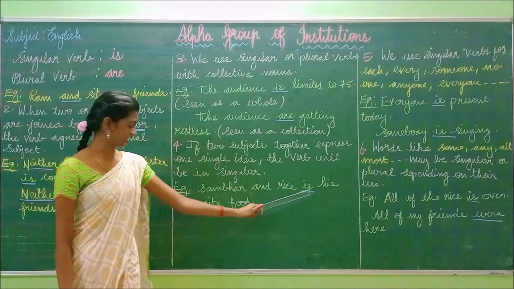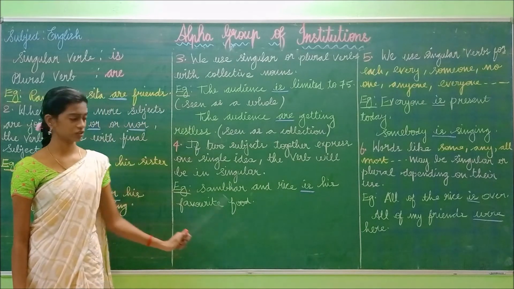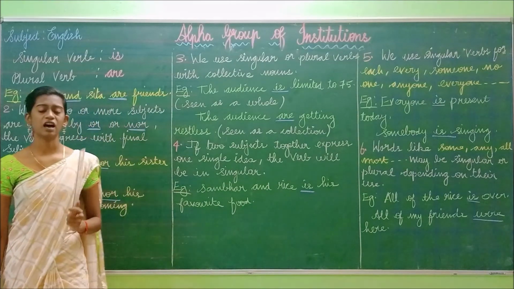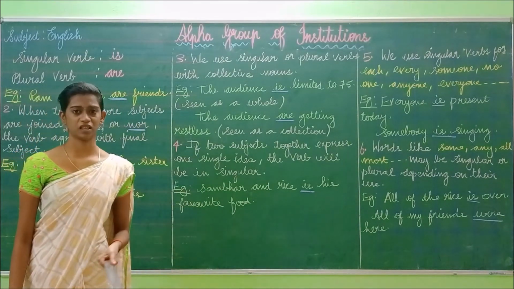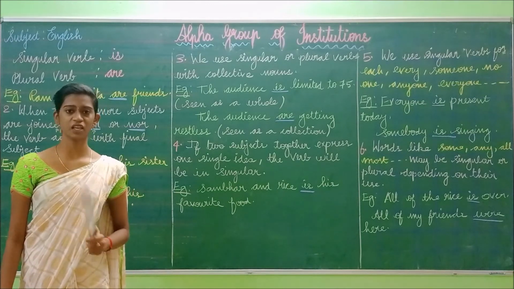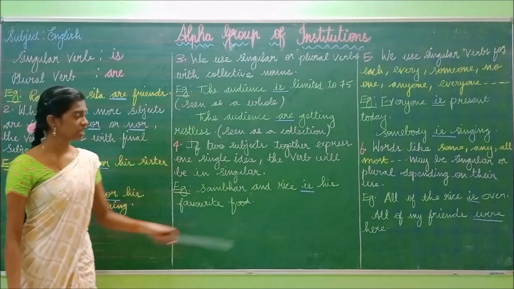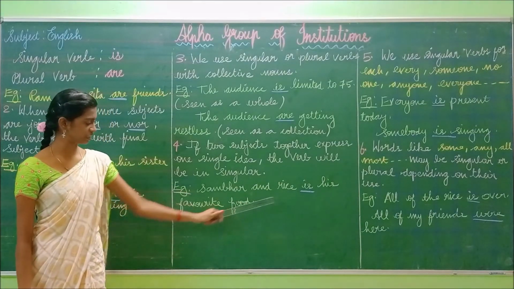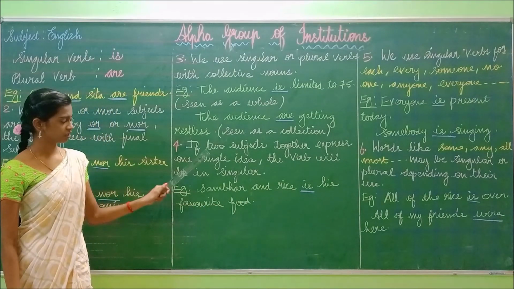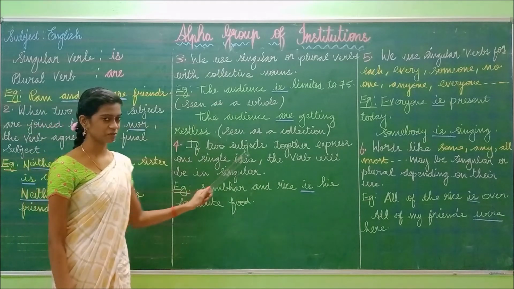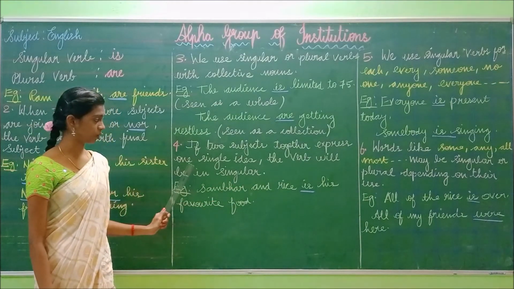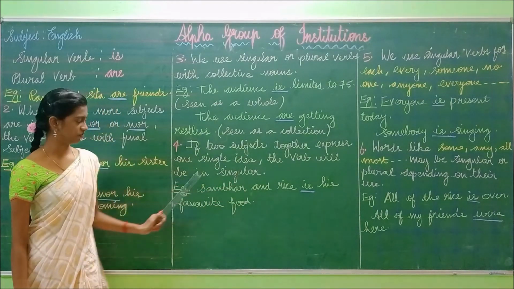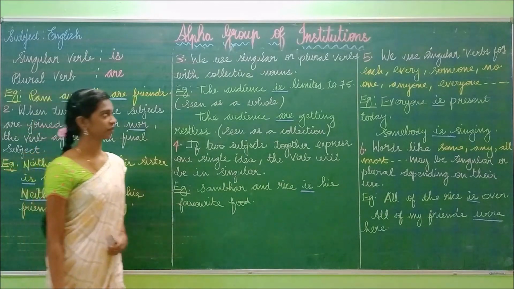Example: sambar and rice is his favorite food. This sambar and rice expresses the same thing, the food. So we have to use the singular verb. Sambar and rice is his favorite food. So this is rule number 4: if two subjects together express one single idea, the verb will be singular.